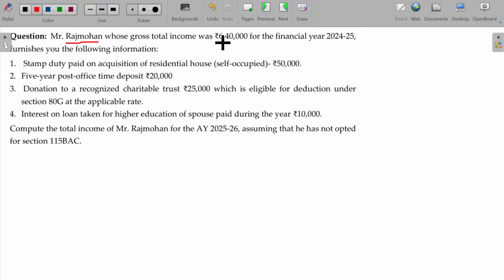Mr. Raj Mogan, whose gross total income, GTI, is 6,40,000. Stamp duty paid on acquisition of a self-occupied residential house, 50,000 rupees, can be deductible under section 80C. Five-year post office time deposit, deductible under section 80C.